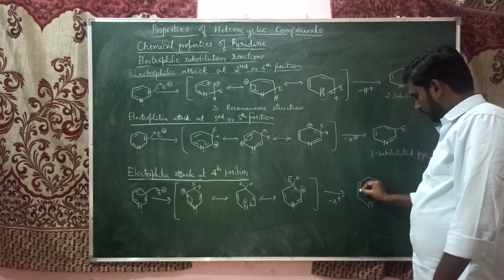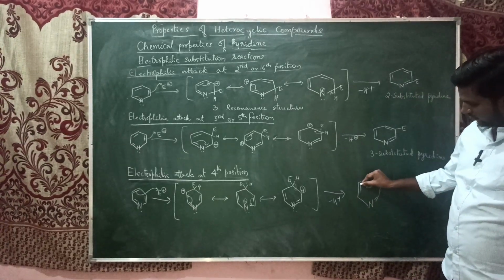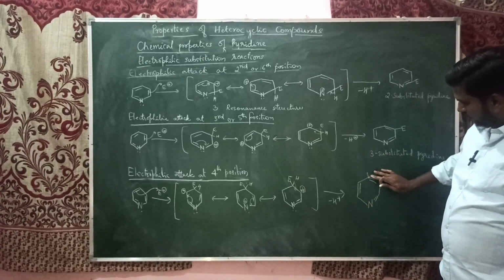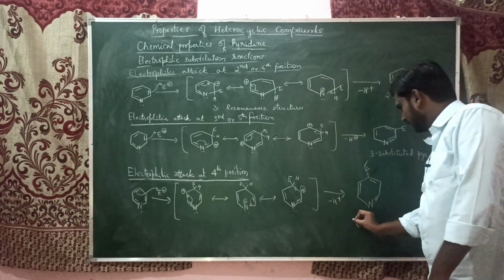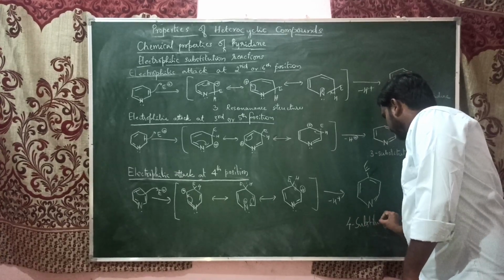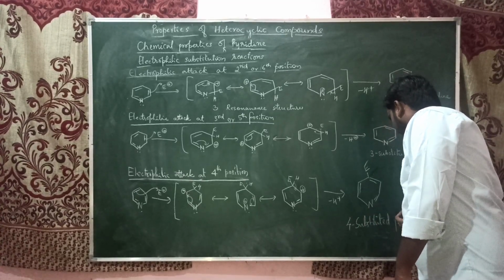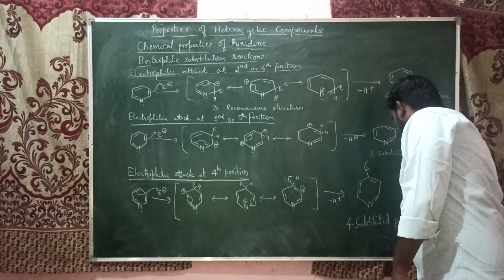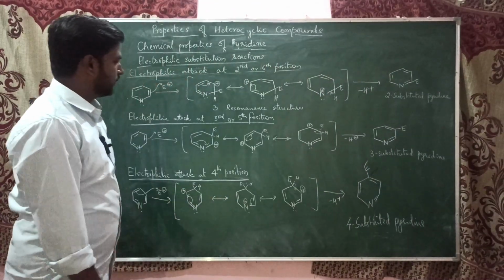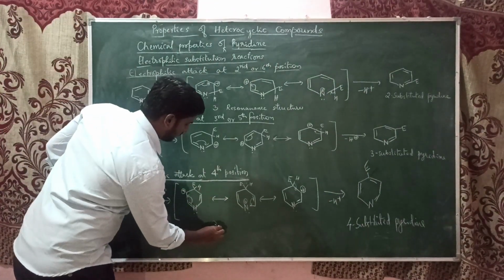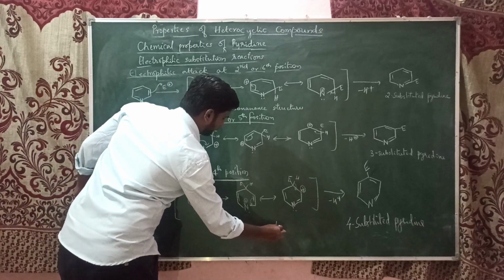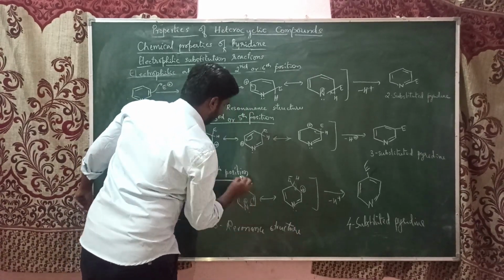Sorry, I'm not very comfortable writing in the lower portion. That's why these structures are not exactly the same. This is 4-substituted pyridine. Here also we got again 3 resonance structures. Here also 3.